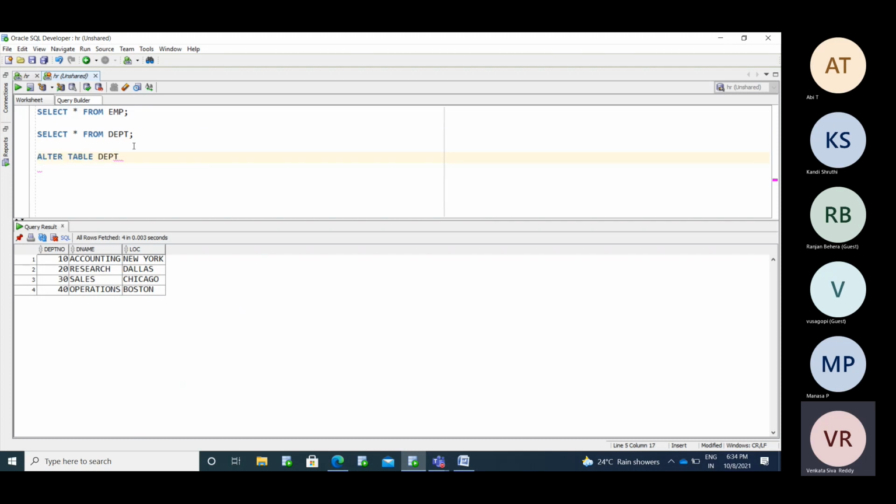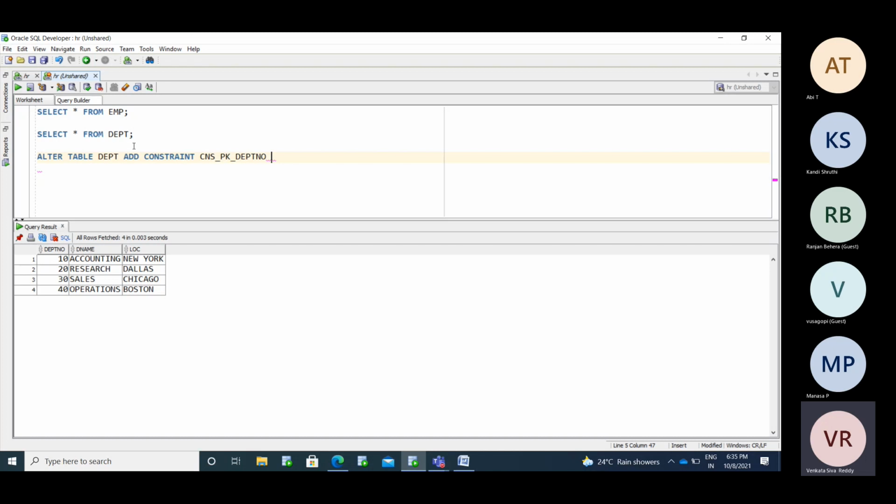Alter table DEPT add constraint, then the constraint name: CNS underscore PK of DEPT number. The constraint name must be valid.